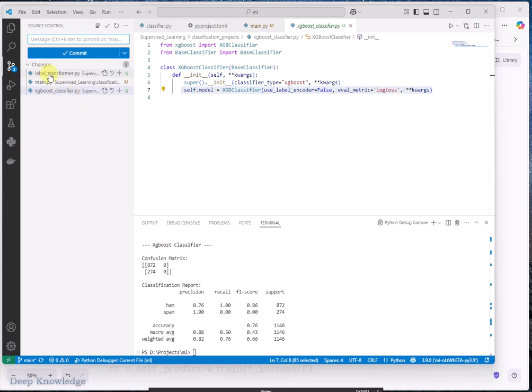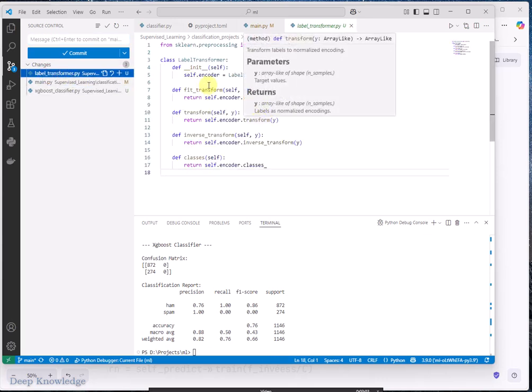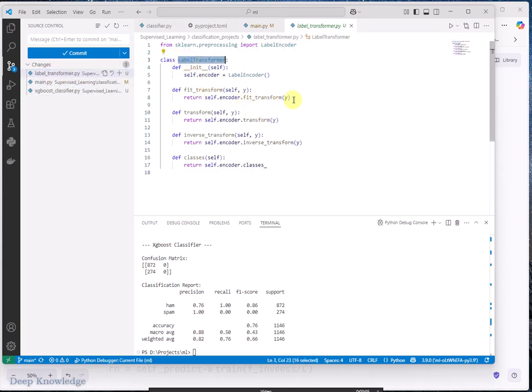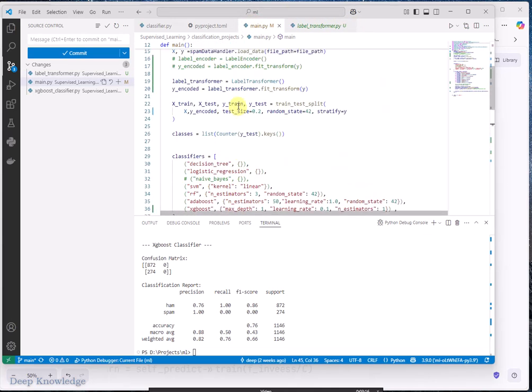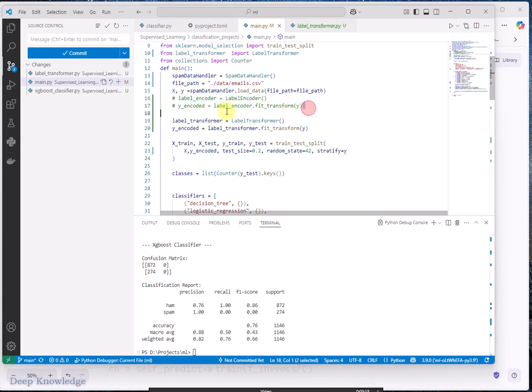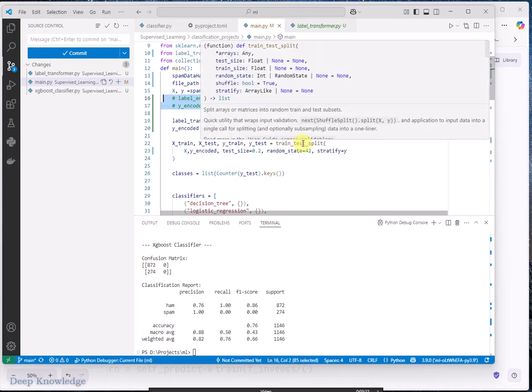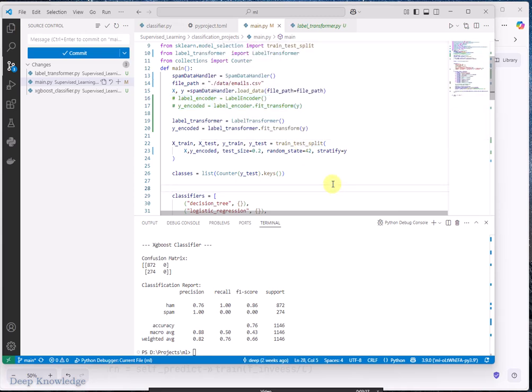And now if you see, this is the transformer class. This is the transformer that will transform not only a class label, but any data here. So I think this is easy to do. By the way, if you would like, you can use these two lines instead of the class, but I just made it maybe more scalable. Maybe you need to add some other functions into this class, so that's why I have created a class label.